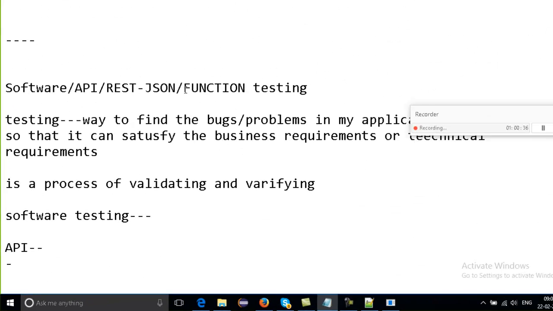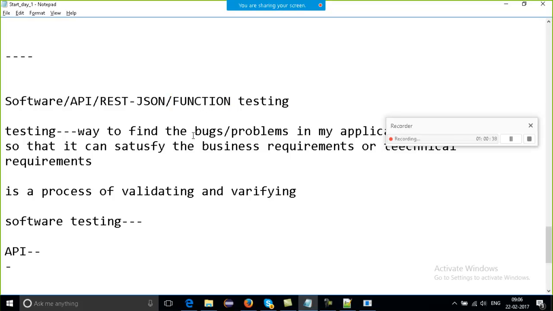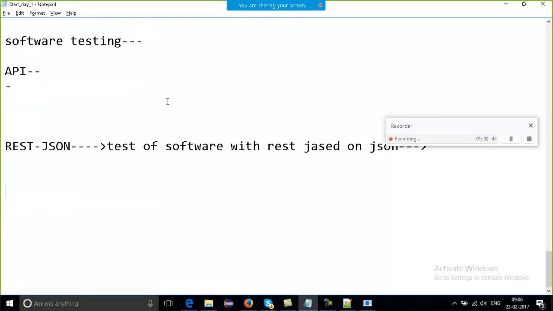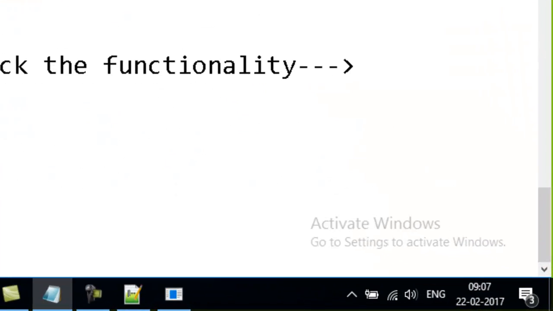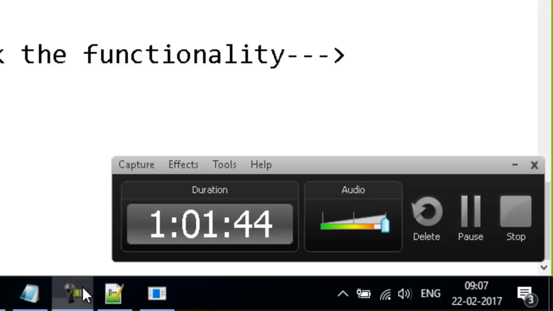The last topic is functional testing. Can you please tell me what the meaning of functional testing is? This is one more name for software web services testing. Functional testing means checking the functionality. Functionality means what I'm going to send and what I'm going to get back. Such kind of testing is my functional testing. Is it clear? So this is all about the topics.